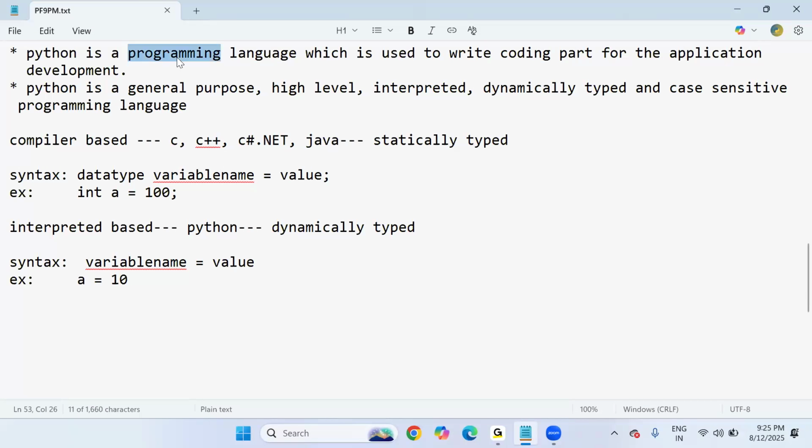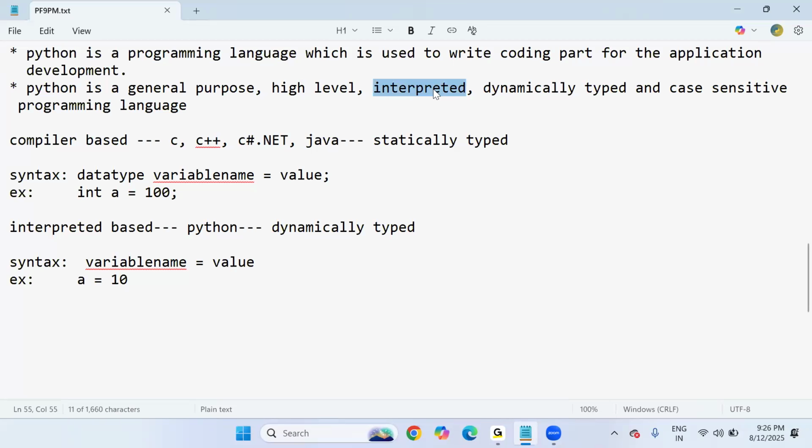So this is about what type of language it is. As I said, it's a programming language. But what type? General purpose, high level, interpreted, dynamically typed, and case sensitive programming language. General purpose means you can use Python for development of any type of general applications. High level means all the low level activities are taken care of by Python. Interpreted means the code is checked and executed line by line.